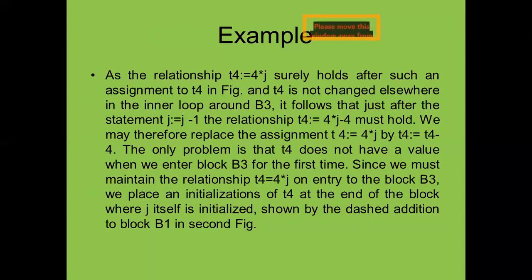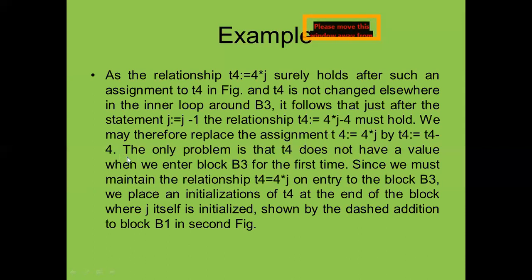This surely holds after such an assignment to T4 in the figure, and T4 is not changed elsewhere in the inner loop around B3. It follows that just after the statement J equals J minus 1, the relationship T4 equals 4 star J must hold. We may therefore replace the assignment by T4 equals T4 minus 4. So how are we going to replace this value?